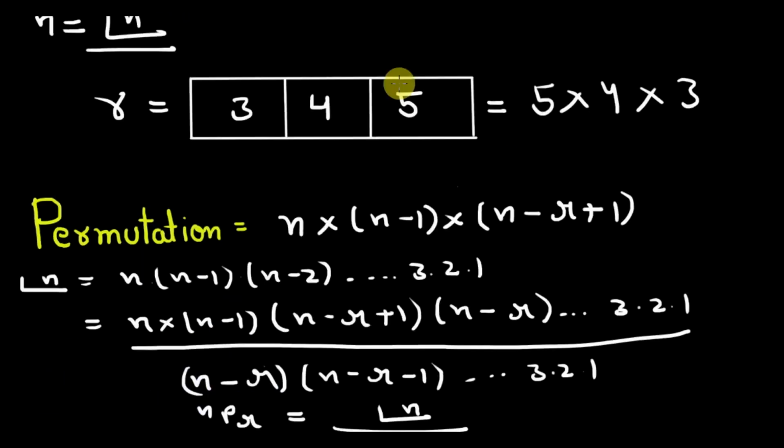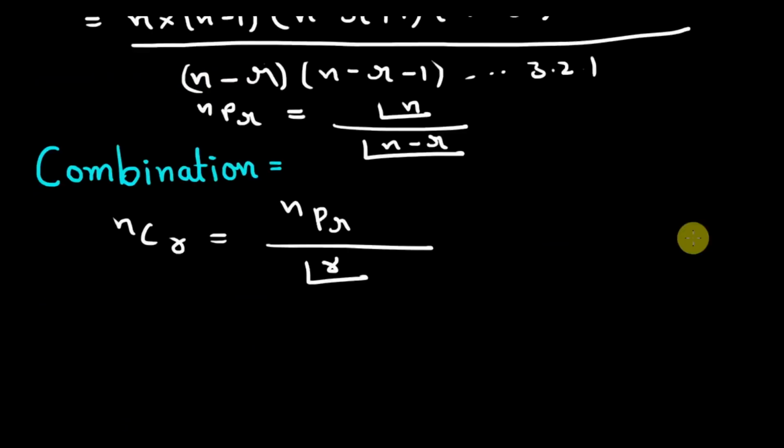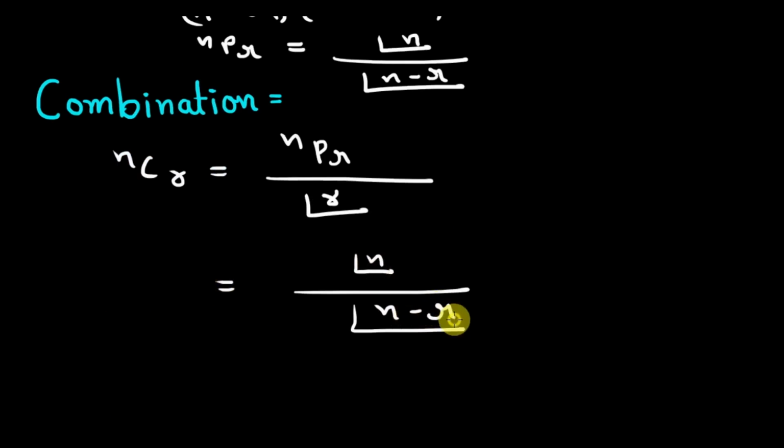So this r factorial thing, we will divide with permutation to get combination. So simply dividing permutation, which is n factorial divided by n minus r factorial, by r factorial gives us the formula for combination. So this is how we derive the permutation and then combination.